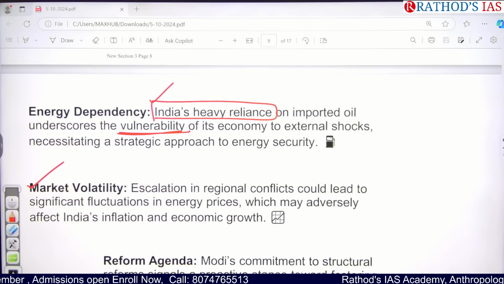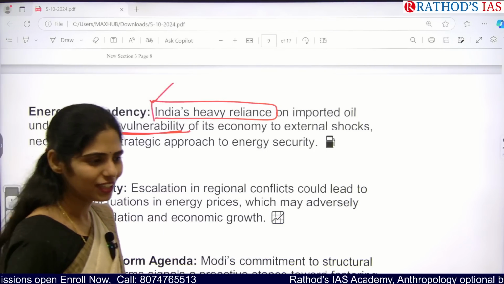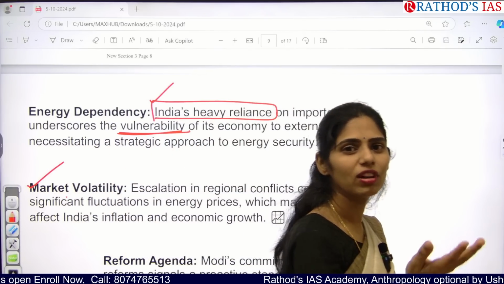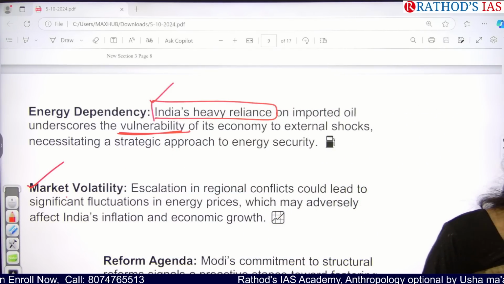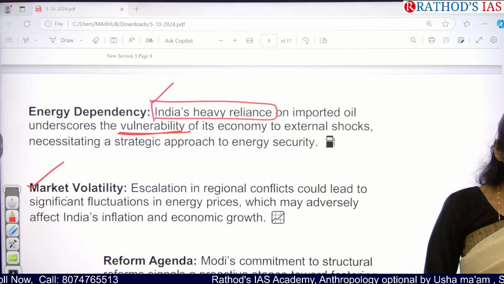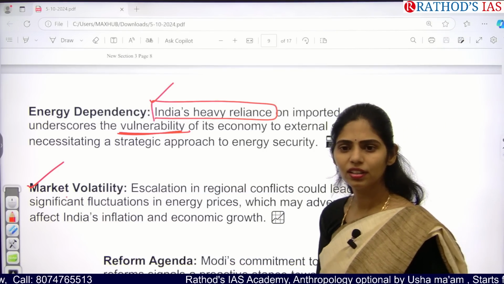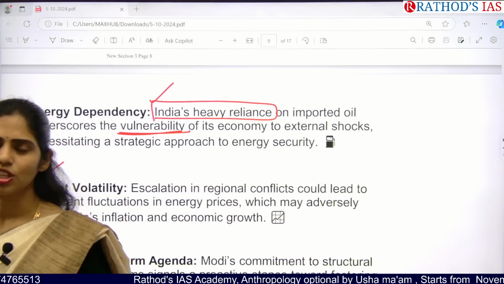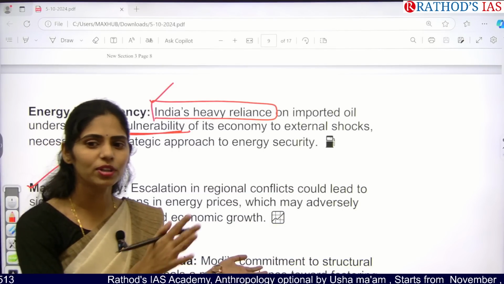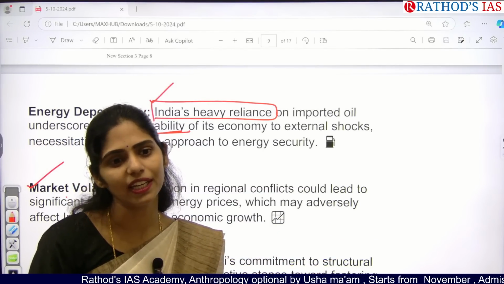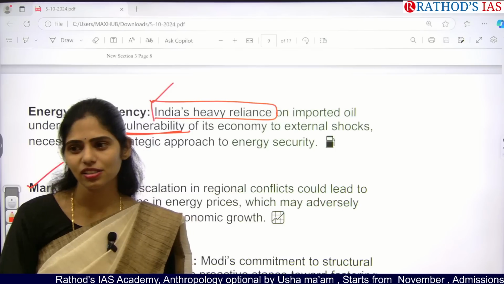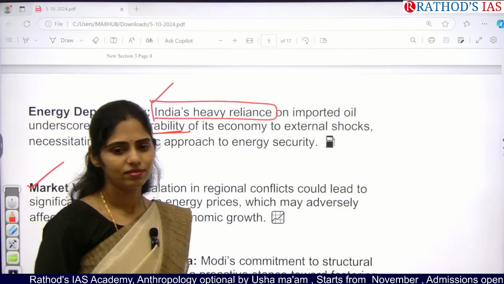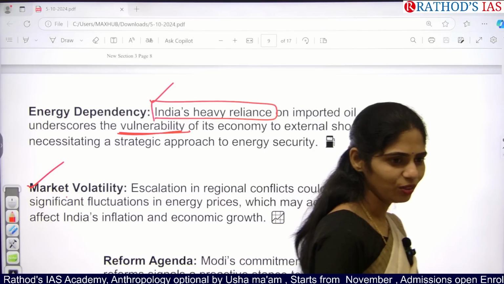And the next one here is market volatility. We don't know when the price of crude oil will increase in the international market. Do you know about the OPEC countries? OPEC and OPEC Plus, what are those organizations? These are petroleum and crude oil producing countries, and they form a cartel. Do you know about this cartel? No idea.